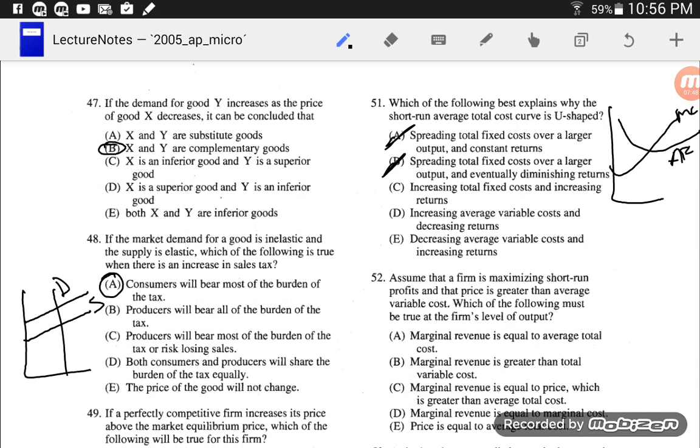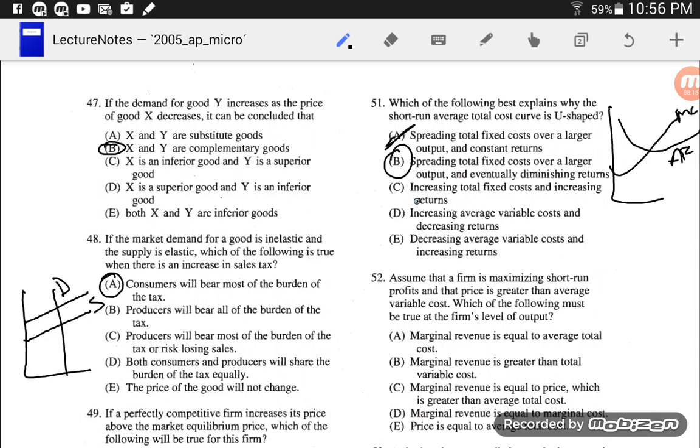Oh wait. I misread that answer, I think, a little bit. Let me try that again. Spreading out total fixed costs over... Yes, that does make sense. The reason it's going downward is because we're spreading out our fixed costs more and more over a larger output. But we eventually have diminishing returns. That's what drives that marginal cost up. Yes, actually, I do kind of like that answer.